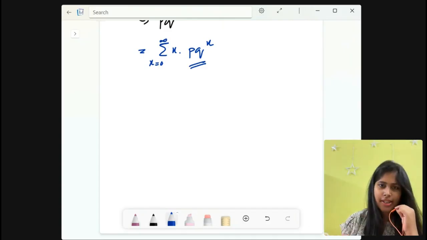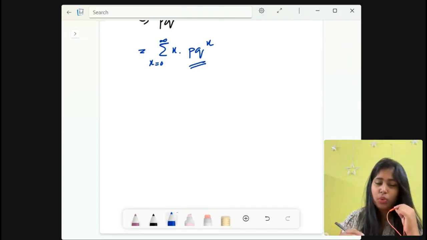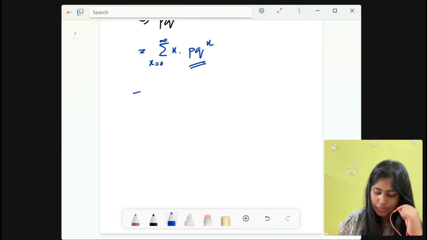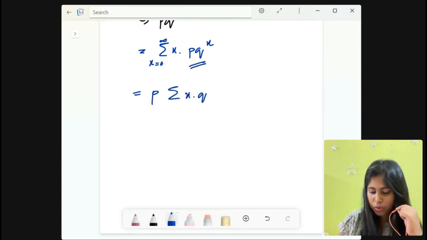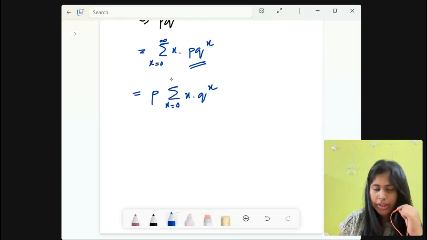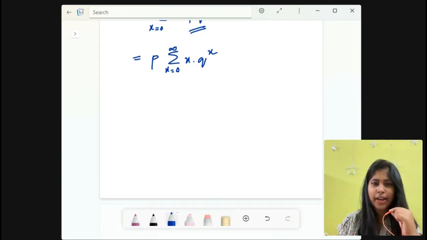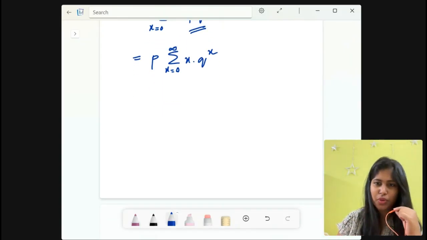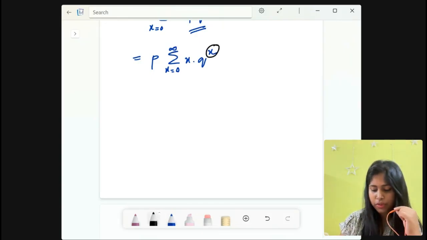Now, in the next step, if we take out p, what are we left with? Summation of x into q to the power x, with x running from 0 to infinity. All right. Now, in the next line we decide to take another q out. Here there are x number of q's, right?